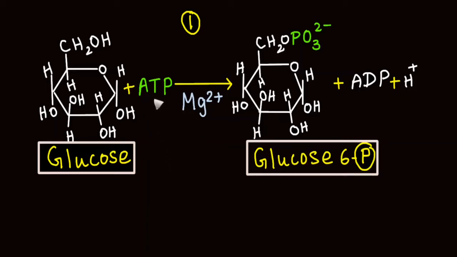After donating a phosphate group, adenosine triphosphate gets converted into adenosine diphosphate, which has only 2 phosphate groups. Due to addition of phosphate to the hydroxyl group of the 6th carbon, there is displacement of a proton into the medium. This reaction is a phosphorylation reaction.